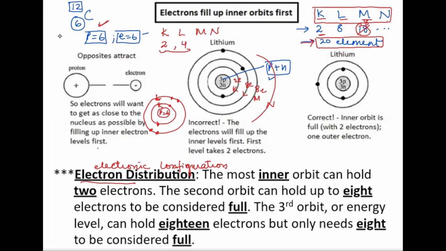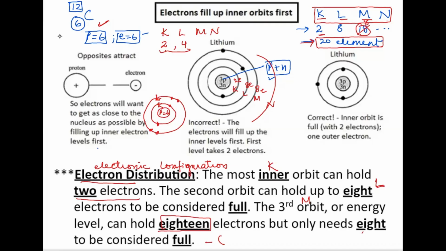Is it clear? So the innermost orbit can hold just 2 electrons, that is your K. The second orbit can hold 8 electrons, that's L, till it is completely filled. So once all the 8 electrons are filled, then the remaining will go to the next, which is your M. Now M can hold 18 electrons, but only 8 are being considered when 8 are filled.